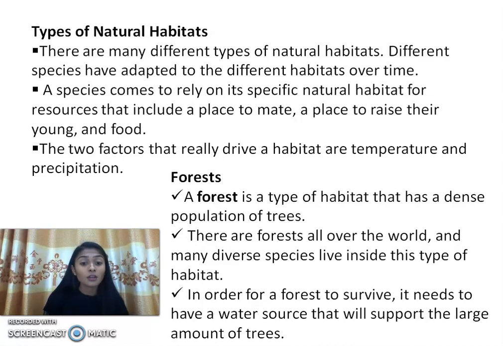So, in order for the forest to survive, it needs a large water source that will support a large amount of trees. How will the tree survive, how will the tree grow, how will the tree get nutrients, and how will the tree absorb the water if there is a lower rainfall? So in order for the forest to survive, the name itself is forest, it means they need a higher amount of water. And if there is a higher amount of water available, that means the precipitation is available, then only can we see the dense population of the trees, right?